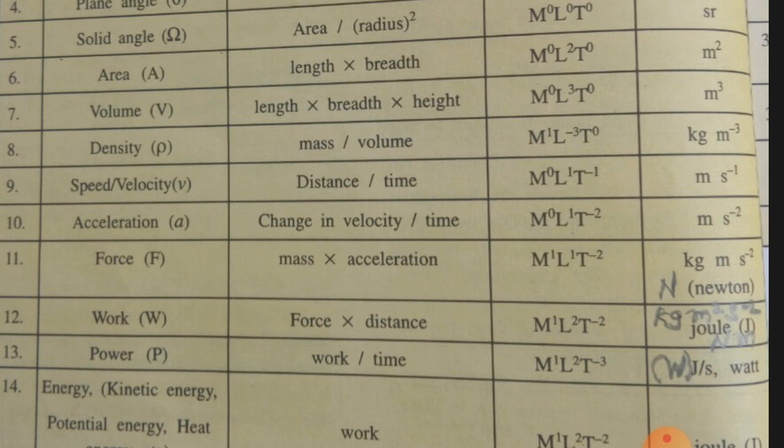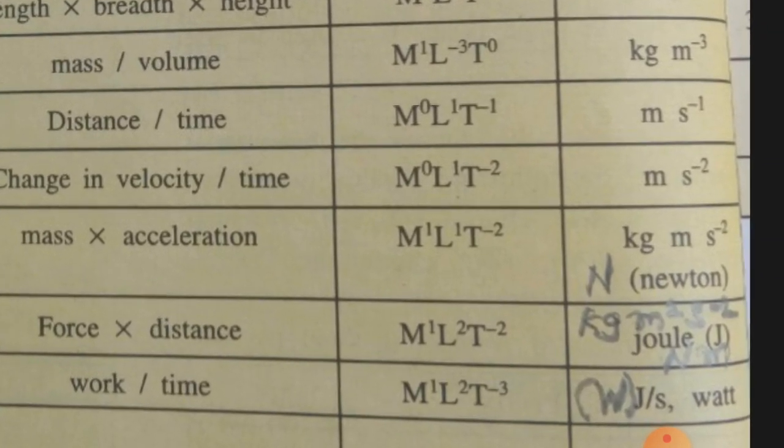And the fundamental unit, which is not given here, I have written with pencil: kg m square s raised to minus 2, kilogram meter square upon second square, which is equivalent to joule, spelling with small j, while symbolically represented as capital J, indicated in bracket over here.